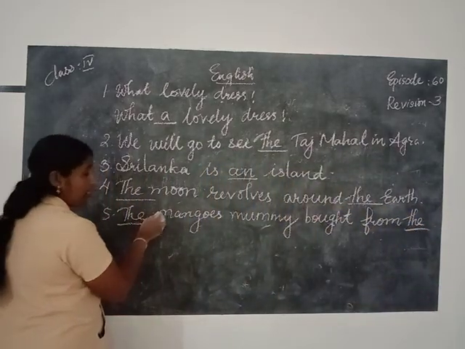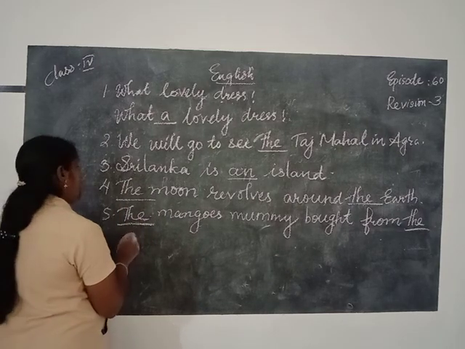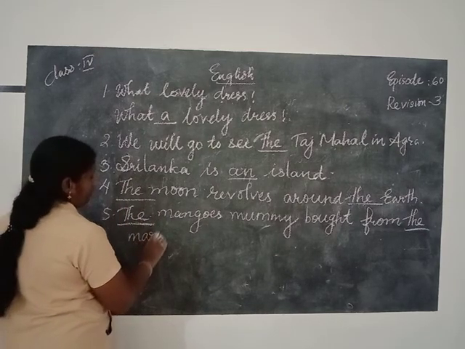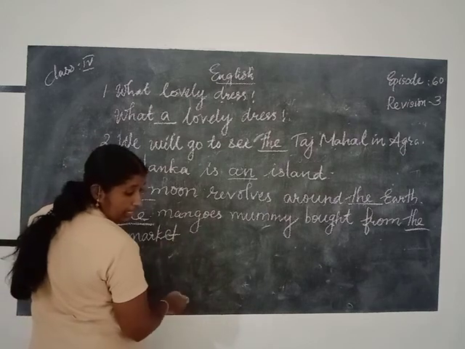That particular mangoes mummy bought from that particular market. The mangoes mummy bought from the market are sweet.